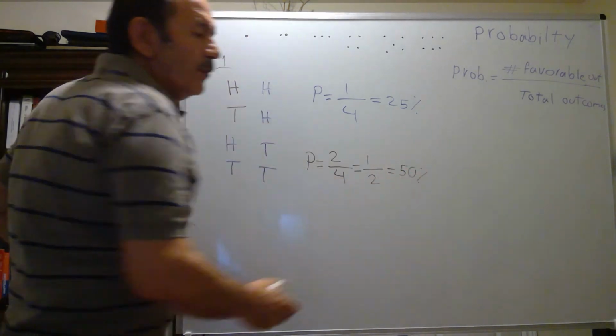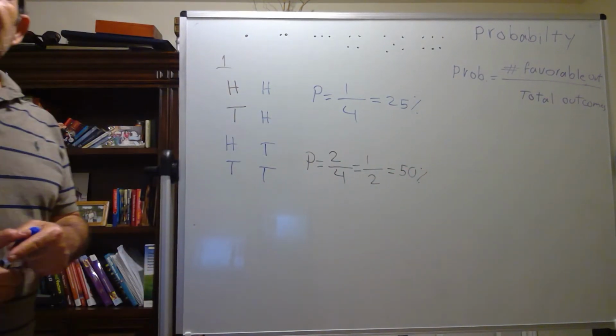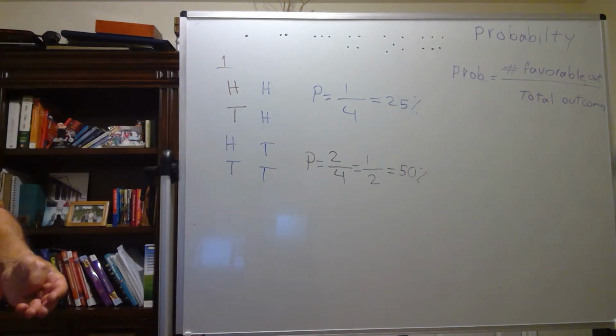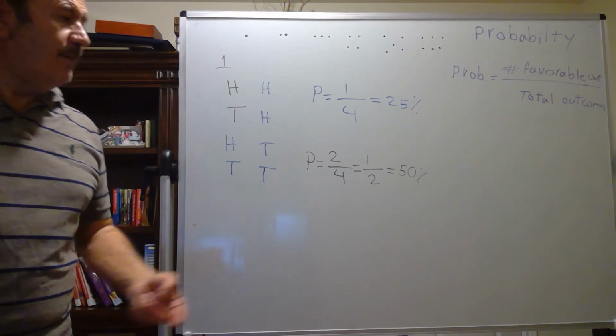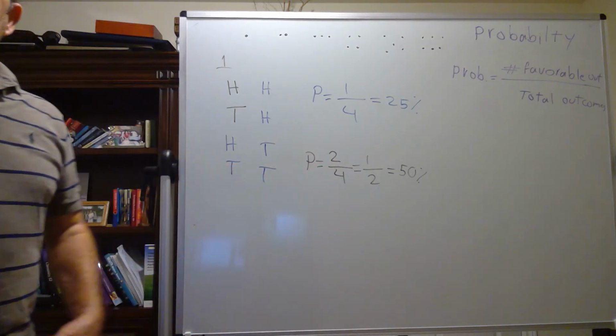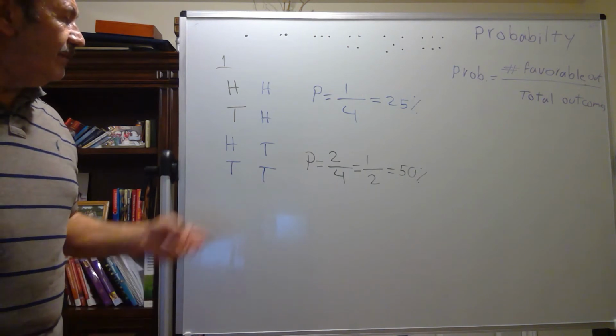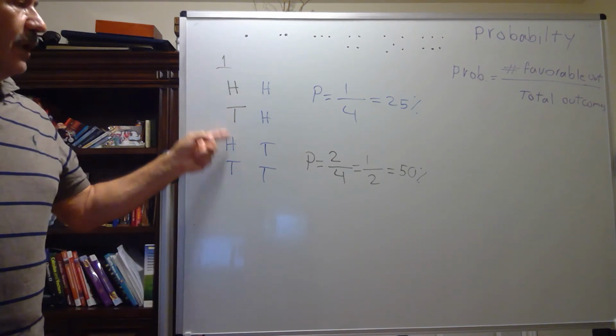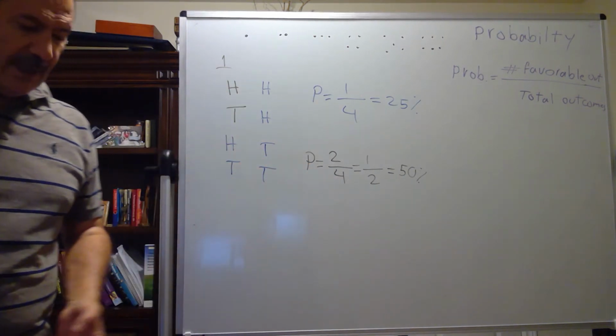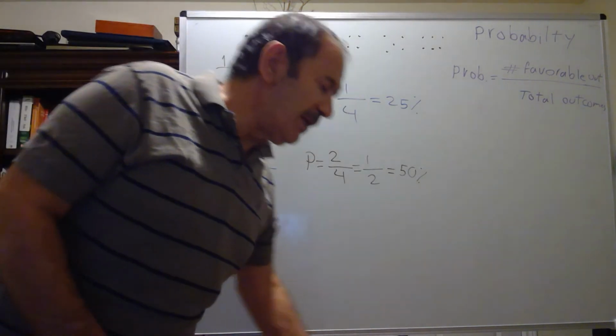If I'm rolling 2 coins or 1 coin 2 times, the possibility that the faces are the same is going to be 50%. What is the possibility that the faces are different? Again, it is 2 out of 4, which is 50%. Okay, this is for working with the coins.